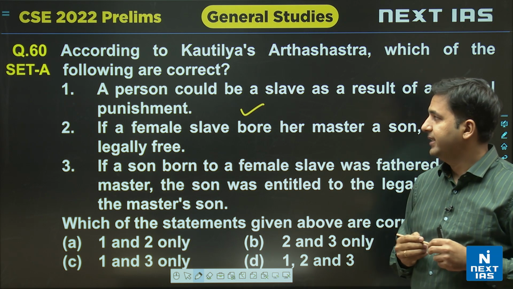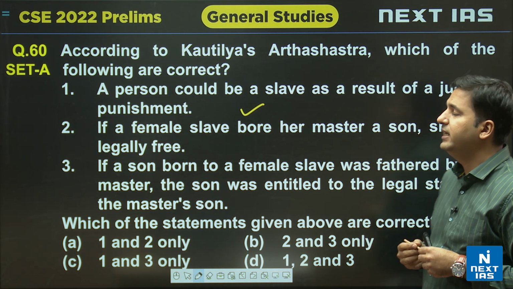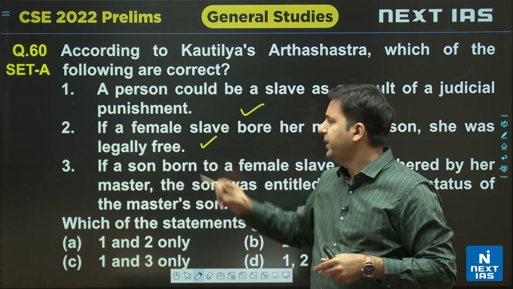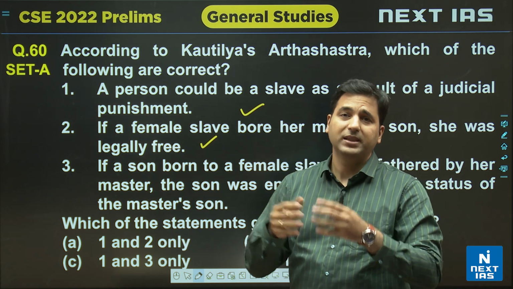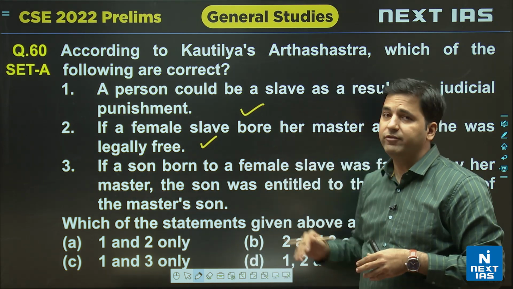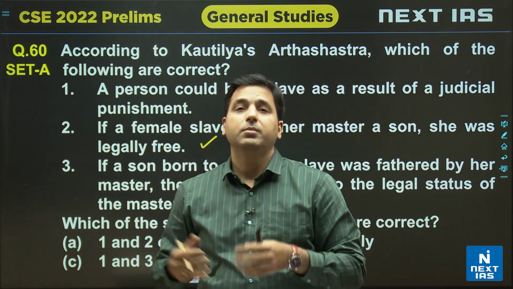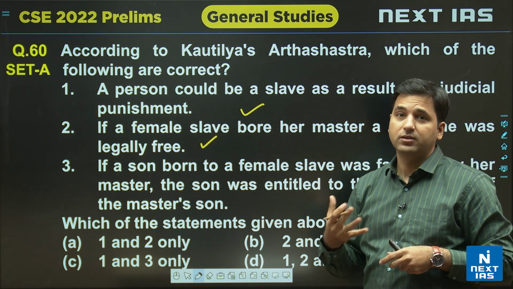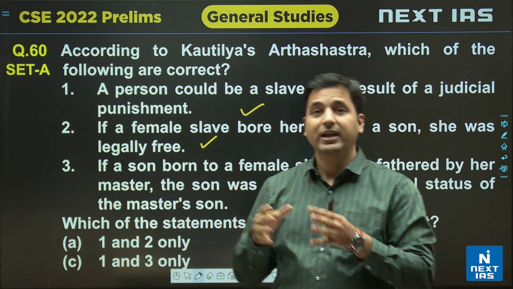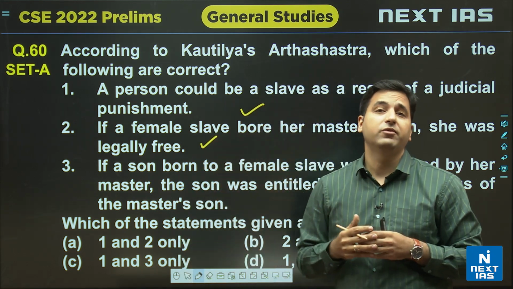The second statement says that if a female bore her master a son, she was legally free. Due to the patriarchal nature of society, a slave woman who became the mother of a child fathered by a free person, a master, would be legally freed. She would no more be considered a slave. In fact, the lady's entire family would be free from slavery.